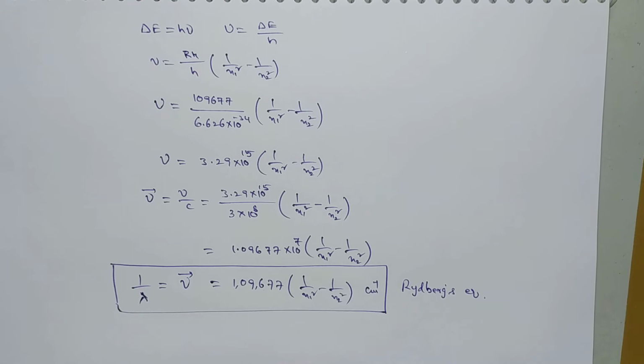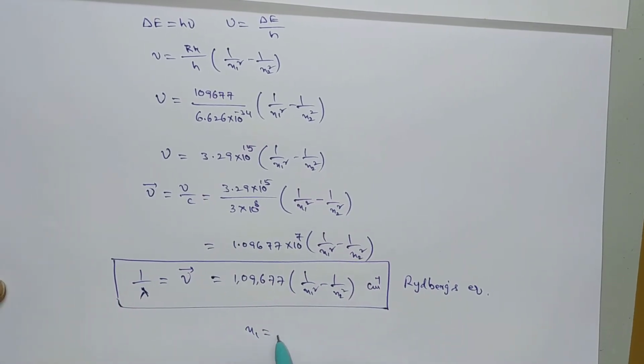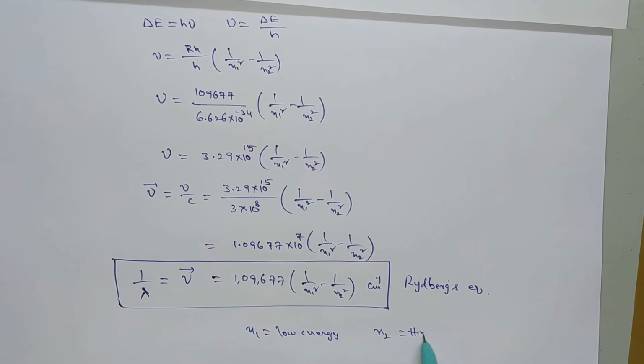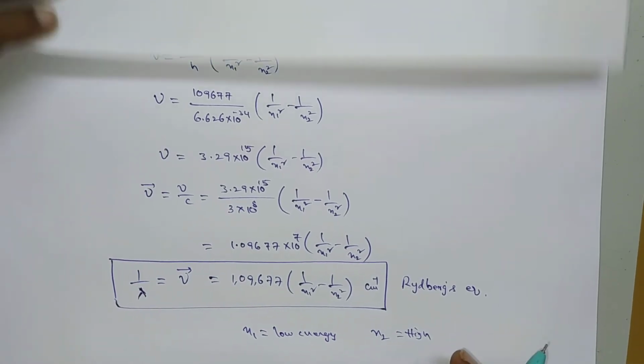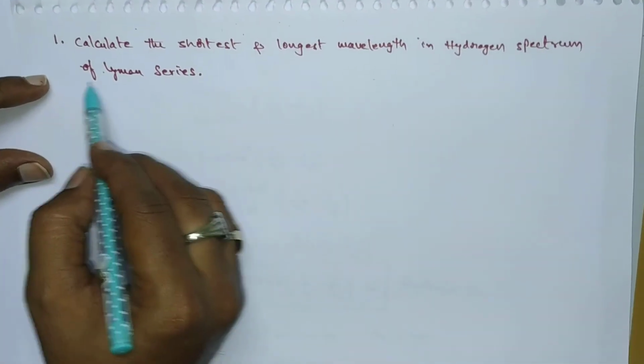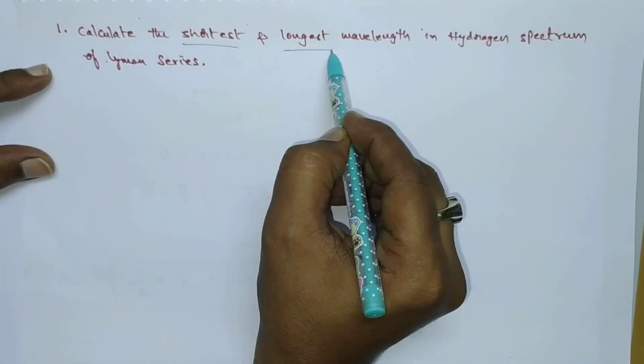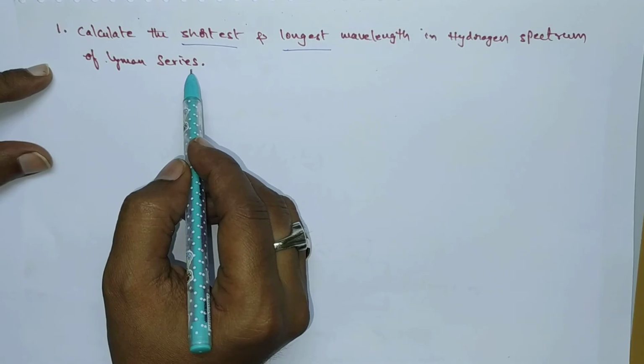Okay, let us consider one example to solve problem. So here N1 is equal to low energy orbit and N2 is equal to high energy orbit. Okay, so let us have a look on one problem. Calculate the shortest and longest wavelength in hydrogen spectrum of Lyman series.